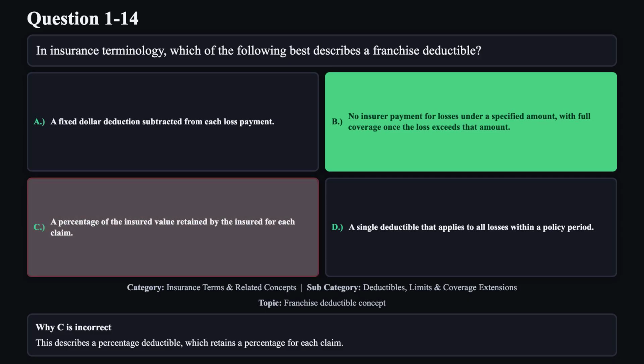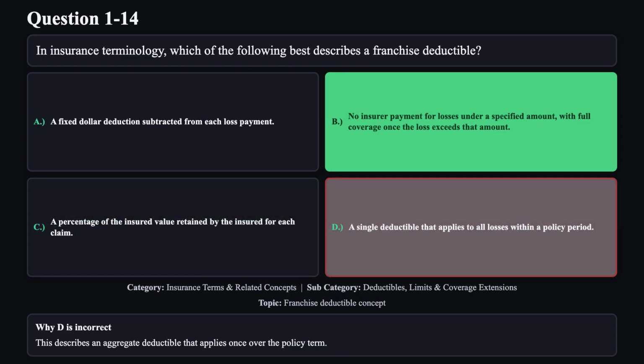Reason C is not correct. This describes a percentage deductible which retains a percentage for each claim. Reason D is not correct. This describes an aggregate deductible that applies once over the policy term.